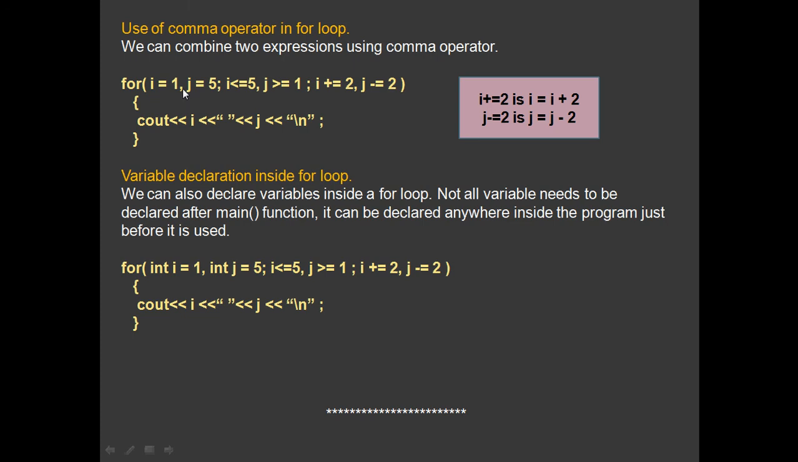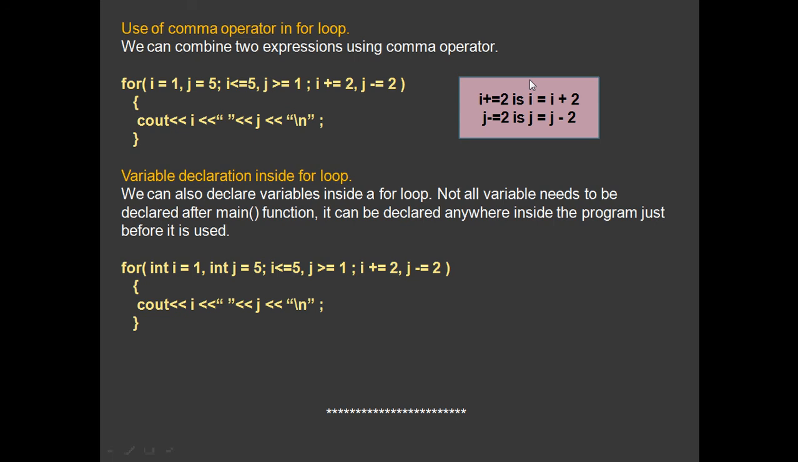One more thing is that the test conditions, the start condition, test condition and reevaluation, are all separated by semicolons, not commas. Only when we combine two counter variables, then we use the comma, like here. So i plus equals 2 means i equals i plus 2, which means that the counter variable is incremented by 2 every time. Clear? And j minus equals 2 means j equals j minus 2, which means that the counter variable is decremented by 2 every time.